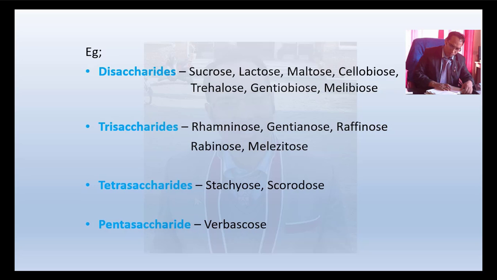Examples of disaccharides are sucrose, lactose, maltose, cellobiose, trehalose, gentiobiose, melibiose. Trisaccharides are rhamnose, gentianose, raffinose, melezitose. Tetrasaccharides are stachyose. Pentasaccharide is verbascose.